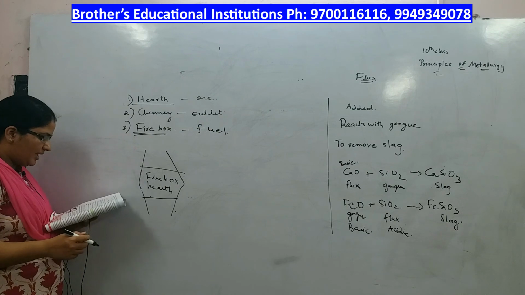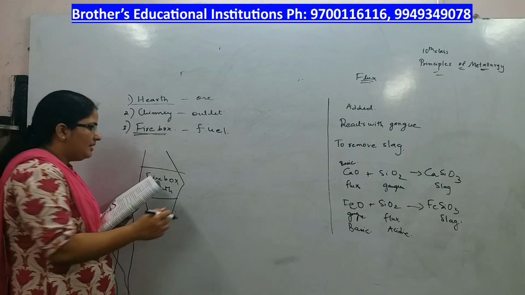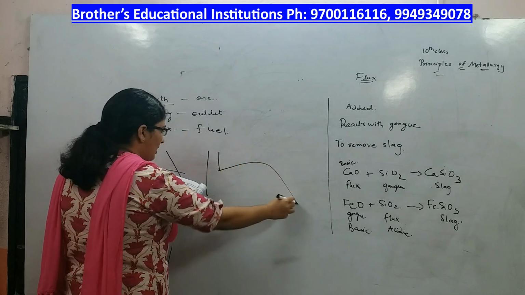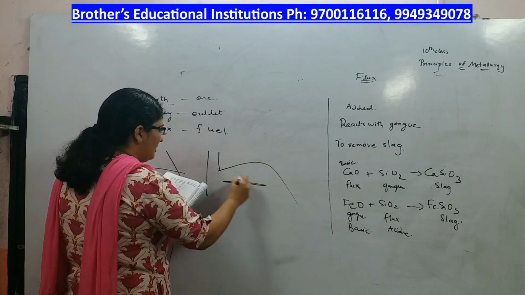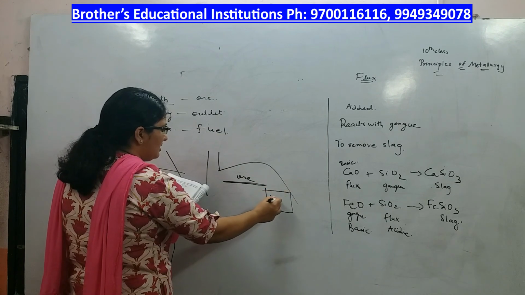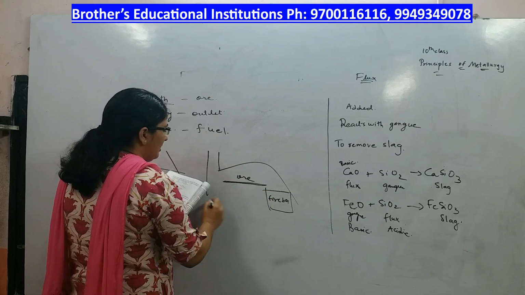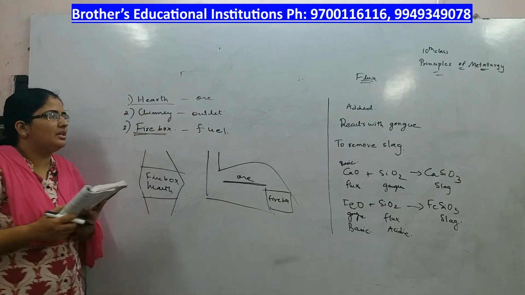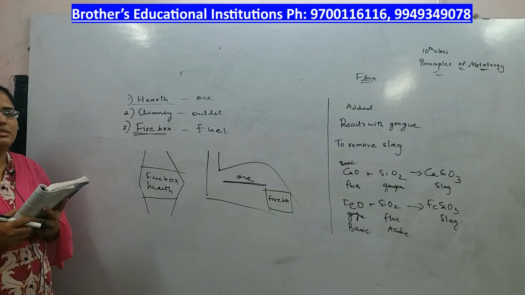But whereas if you take a reverberatory furnace, you have chimney at one place. This is chimney. Ore is kept on hearth, and here you have a firebox. This is how a reverberatory furnace looks like. So that is about the furnace.